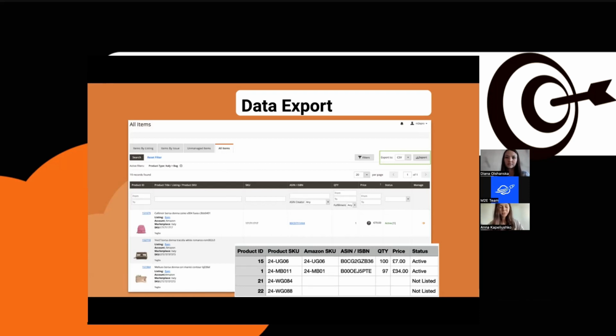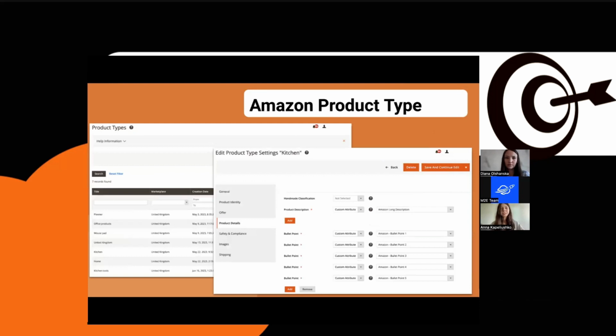Okay, before we move on, I would say that we do also have exciting news for those sellers who sell new ASINs, who actually create new ASINs in Amazon catalog. You don't have to create description policies anymore to list products in different Amazon categories.